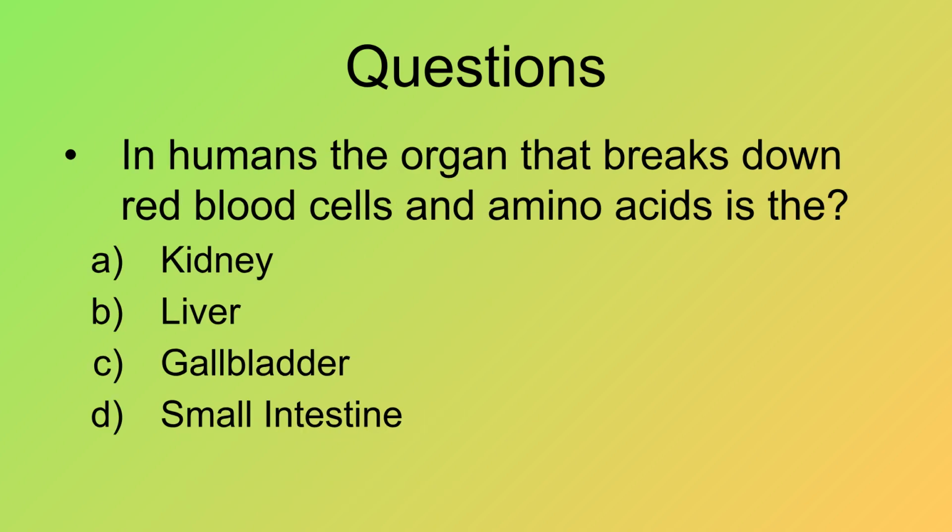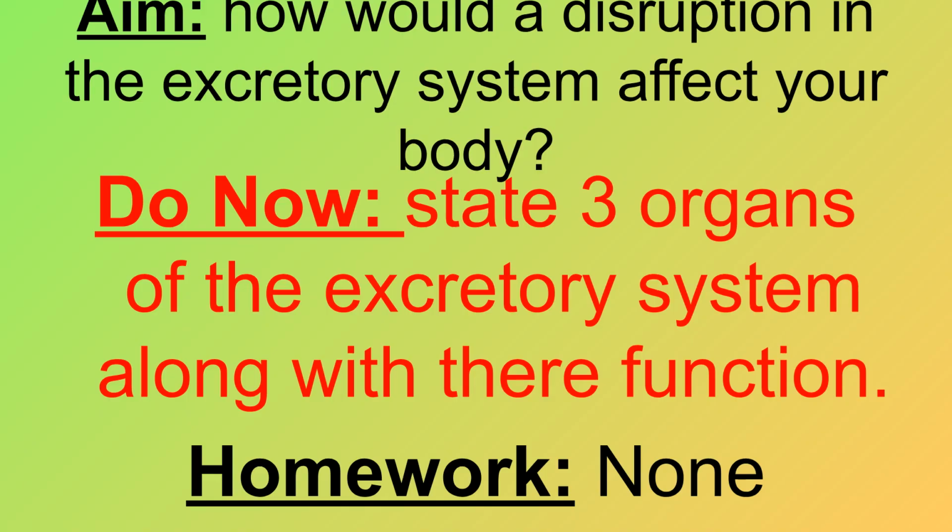Another question. In humans, the organ that breaks down red blood cells and amino acids is the... The answer is B, liver. Our next aim is to explore how a disruption in the excretory system affects your body. For a quick activity, state 3 organs of the excretory system along with their function.